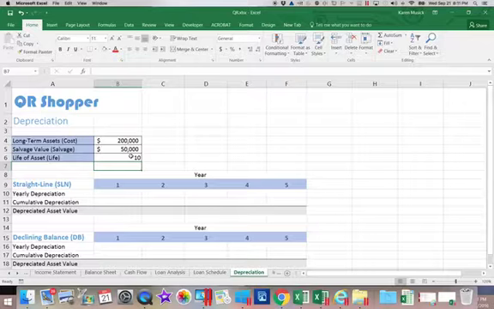Now, I can't depreciate or take all $200,000 as an expense. Because $50,000 of it, I think I can get back at the end of the life if I sell the asset. So I'm only going to take the net of those two numbers. I'm going to take that $150,000 and I'm going to somehow spread that over the life of the asset.